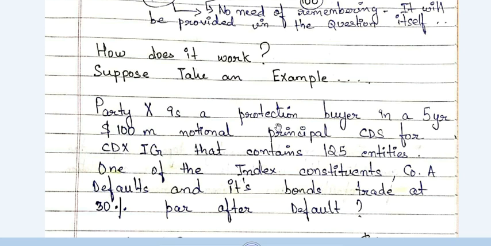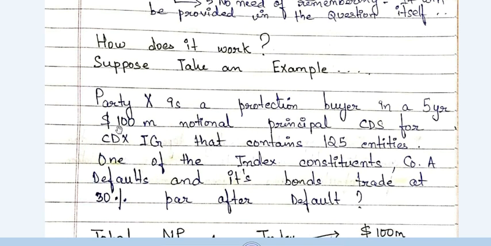It's going to deprove actually. That is why he has bought protection today in anticipation of that deprovement. Okay, in a 5-year $100 million notional principal CDS for CDX IG. So he has bought a protection for $100 million on the CDX IG. CDX IG means it consists of investment grade companies, 125 investment grade companies of the North American region. So he has bought a CDS of notional 100 million on this CDX IG.